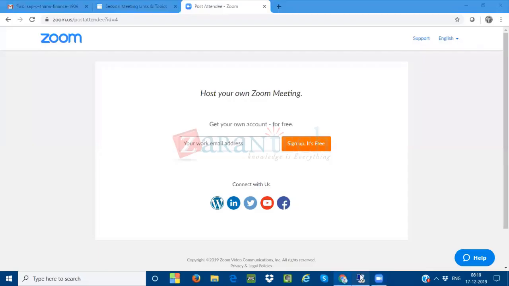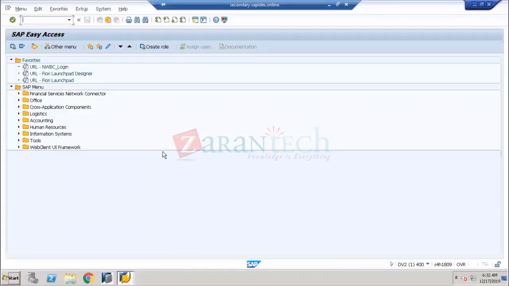Okay. So I'm just sharing my desktop with all of you. Now we will create one company, and for that company, we will create a company code. Company codes are very, very important. As we discussed in the previous class, company codes are called legal entities. All the financial accounting transactions are posted at the company code level only. Company code is called a legal entity. Without a company code, there is no FI.